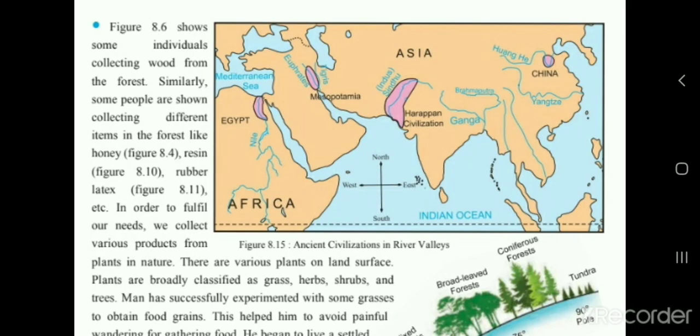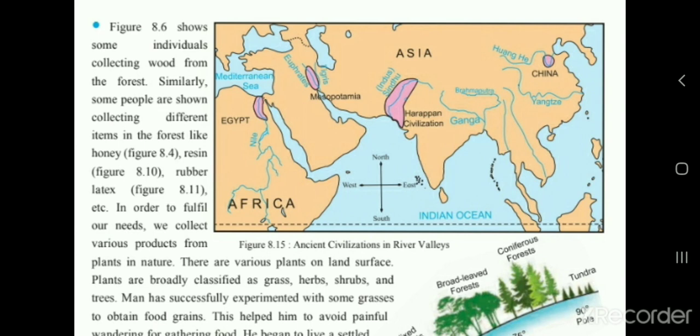Now children, take out your page number 48. Let us start with the half chapter which we have left. Figure 8.6 shows some individuals collecting wood from the forest. Similarly, some people are shown collecting different items in the forest like honey, resin, rubber, lactus. In order to fulfill our need, we collect various products from the plants in nature. There are various plants on land surface.